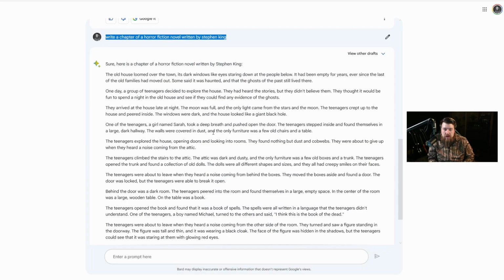Because if we go back to Bard, it's not terrible, but it's definitely a lot more, I don't want to use the term cut and paste, but it seems a lot more simplistic. Like it's his style, but very, I don't know if dumbed down is the word, but I think you guys know what I'm getting at.